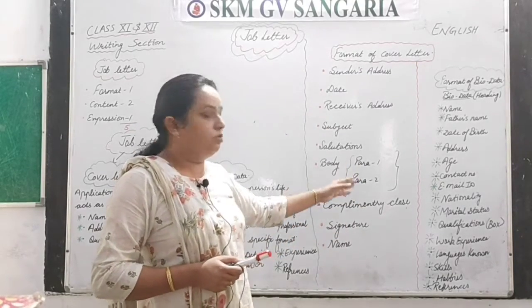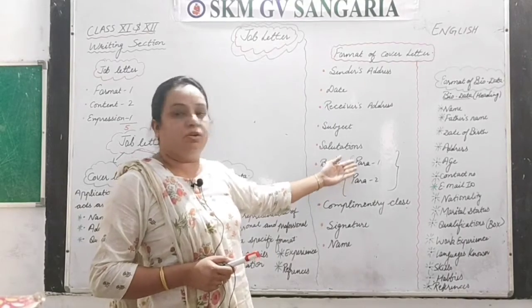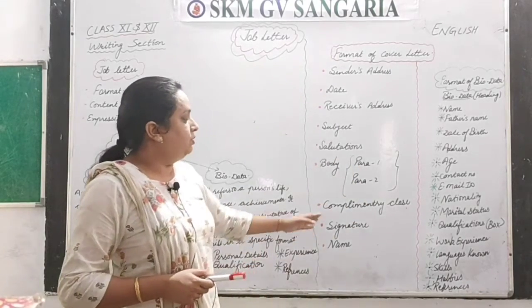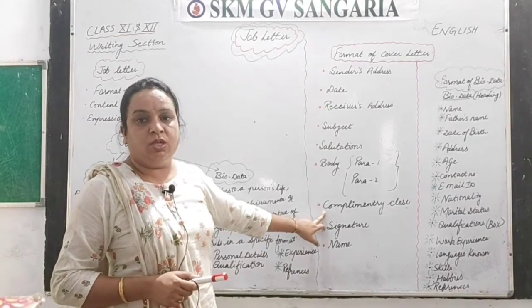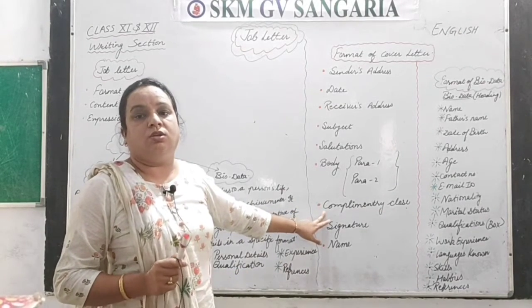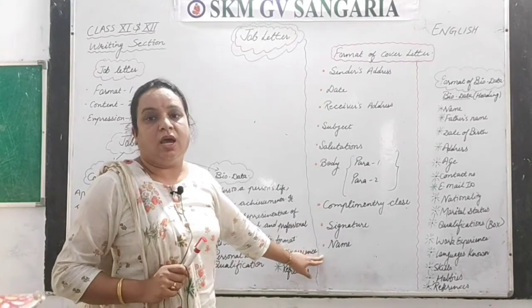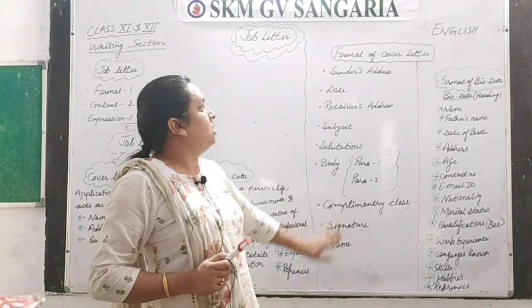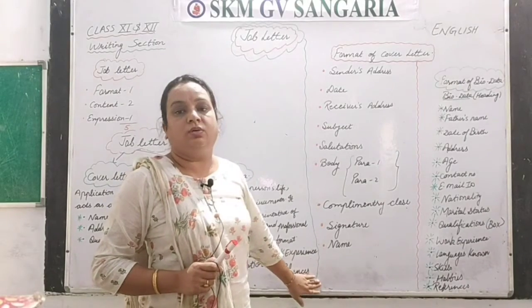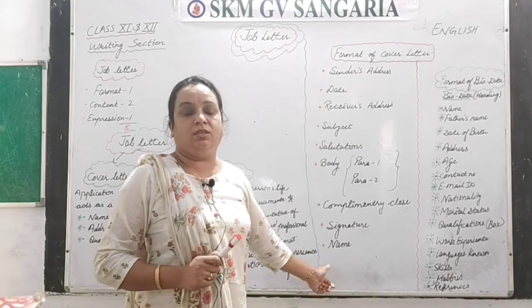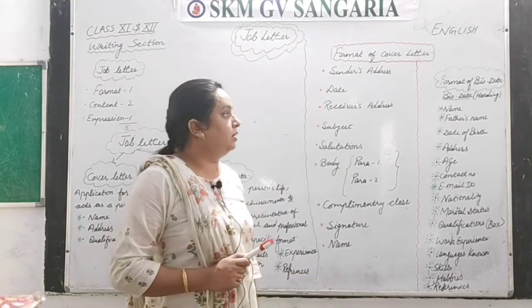I will give you in detail afterwards what you have to write in paragraph number 1 and what in paragraph number 2. After that, the complimentary close, yours truly, yours sincerely, etc. Then the signature and then the name. So this is the format of the cover letter, which is exactly the same as the format of the formal letter.